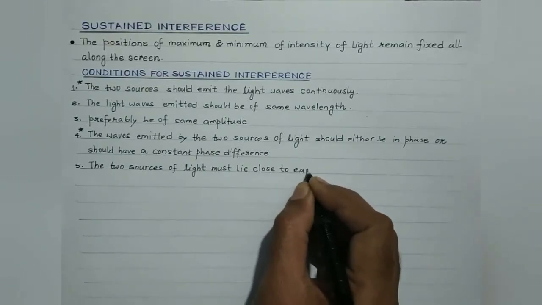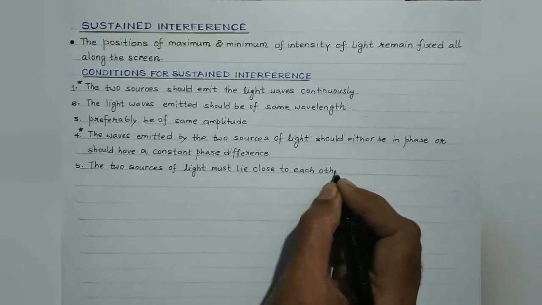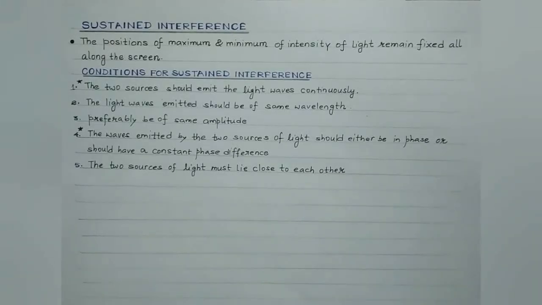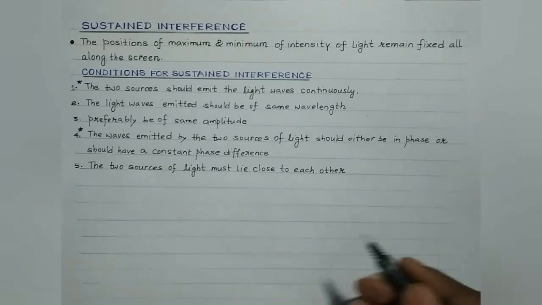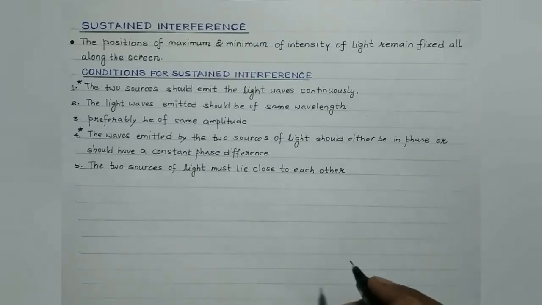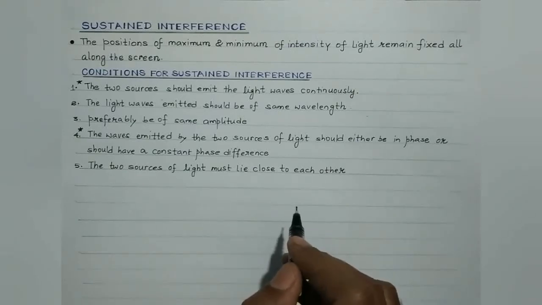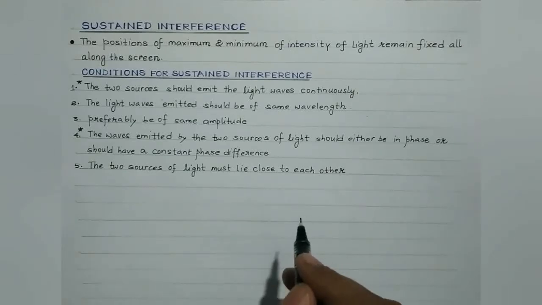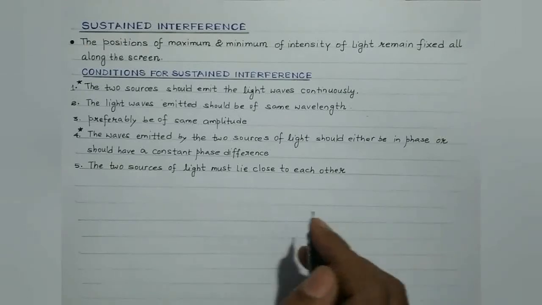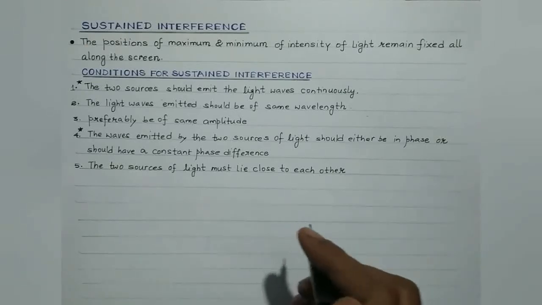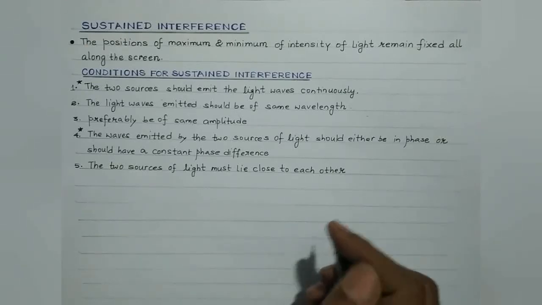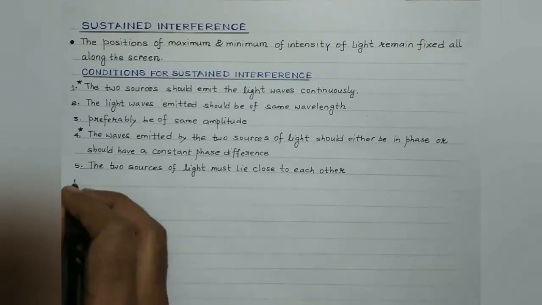It is because, if not, then the path difference between the light waves reaching a particular point will be very large, right? And in such a case, the maxima and minima will lie very close to each other, and that might result in overlapping, right? This we will discuss mathematically as well.